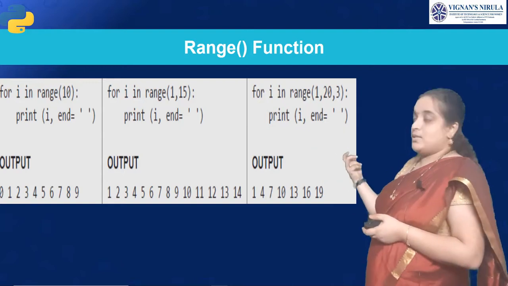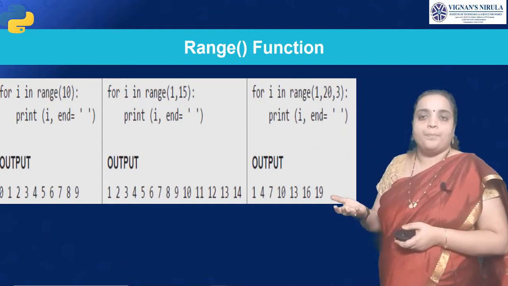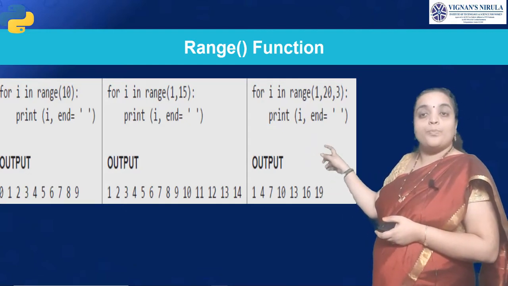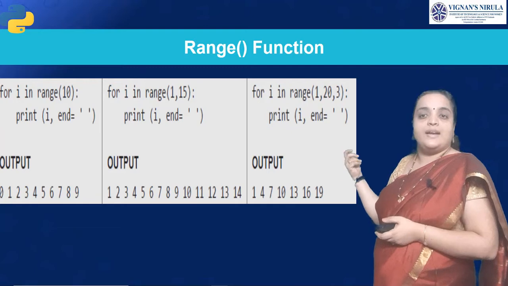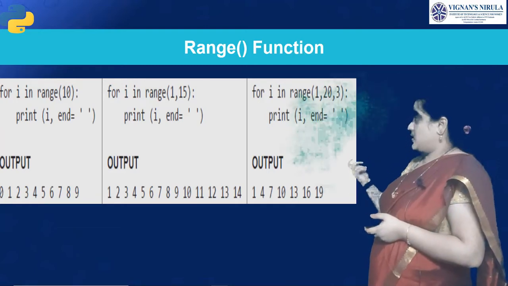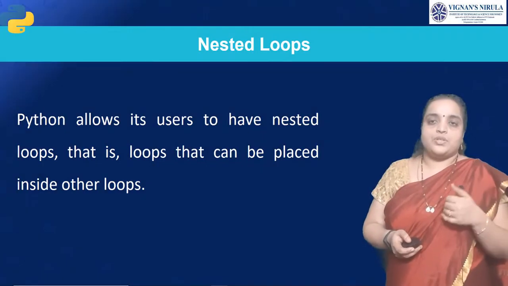In the range from 1 to 20 with step 3, we have printed 1, 1 plus 3, 4, 4 plus 3, 7, 7 plus 3, 10, 10 plus 3, 13, 13 plus 3, 16, 16 plus 3, 19. So, that is the range function.